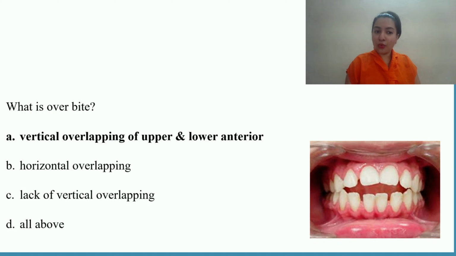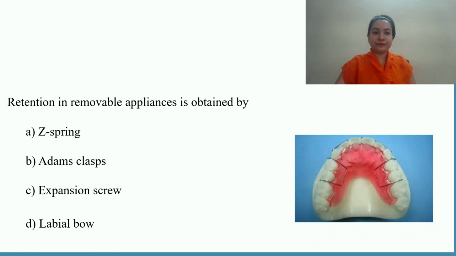So that is your overbite, where there is vertical overlapping of upper and lower anteriors. In case my upper and lower anteriors do not overlap, what does it lead to? It leads to open bite, which is shown in the figure. Correlating this with the previous video, you are well versed with the content of open bite and tongue thrust. You know the controversy in orthodontics. So yes, this is overbite.